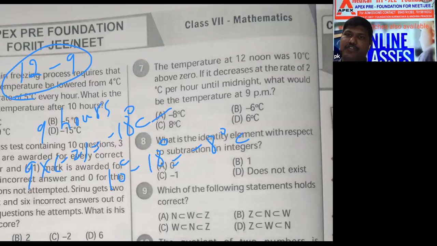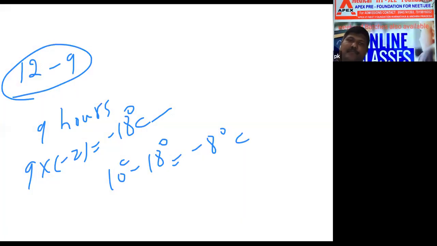I think everyone understood. Between 12 to 9 hours, 9 into minus 2 degrees, minus 18 degrees centigrade. Actually 10 degrees is there. 10 degrees minus 18 degrees centigrade, total minus 8 degrees centigrade. Celsius, okay, anything is same.